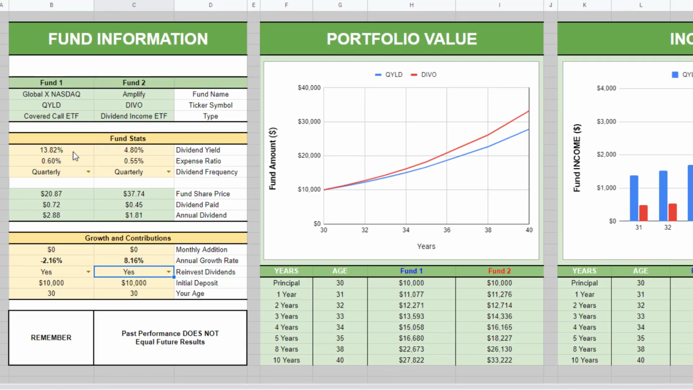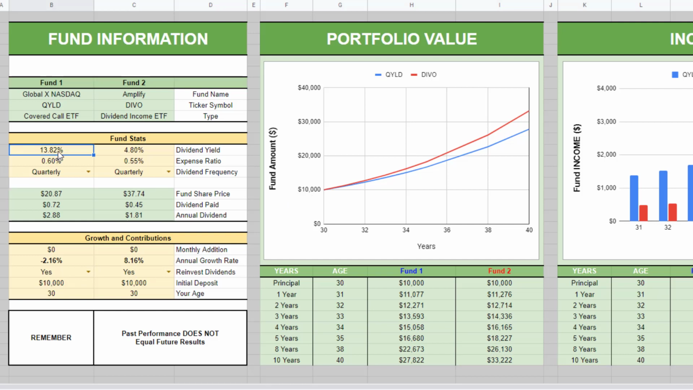Coming back over to the calculator, again, we're going to start with that 13.8% figure for QYLD in their dividend yield, and we're going to use that 4.8% dividend yield for DIVO. We're going to start with the $0 monthly addition, negative 2% for QYLD annual growth rate, and an 8% for DIVO. With dividends reinvested, this is what your portfolio values would look like. It looks like DIVO would outperform. So if you are going to reinvest dividends, it looks like DIVO is the way to go over QYLD.